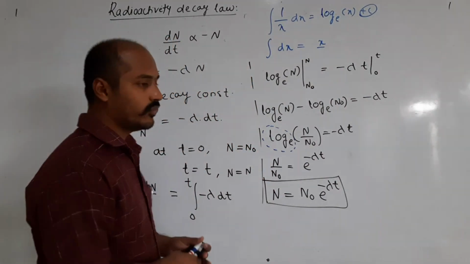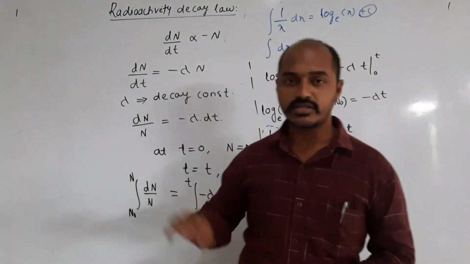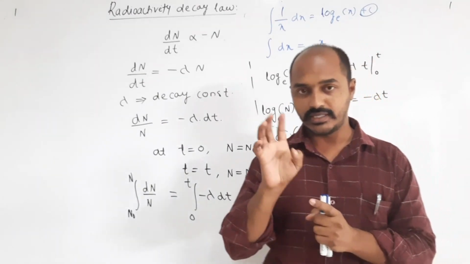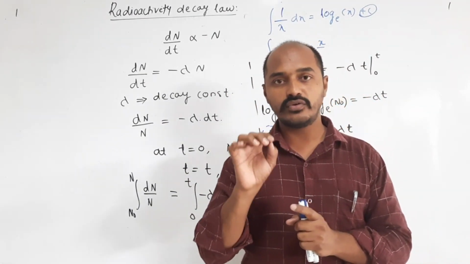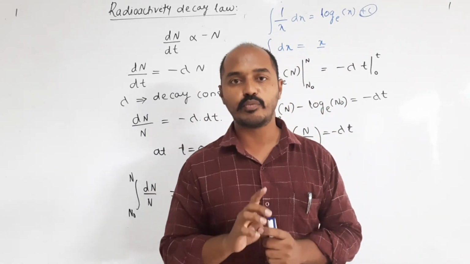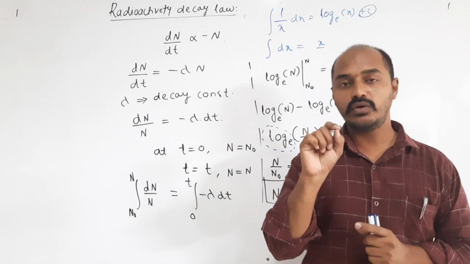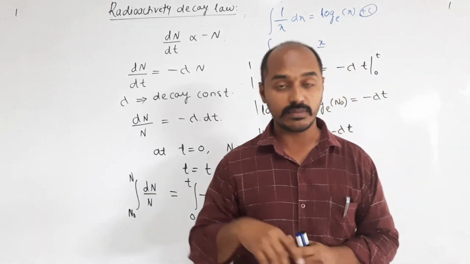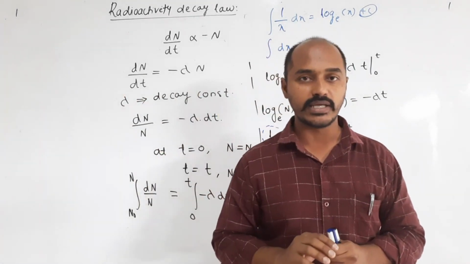So let us recall it once again. If it is asked, first you have to give the statement of the radioactive law. It states that the rate of disintegration is directly proportional to the number of active nuclei in the sample. It may be 100, it may be 1000, whatever it is, it is proportional.